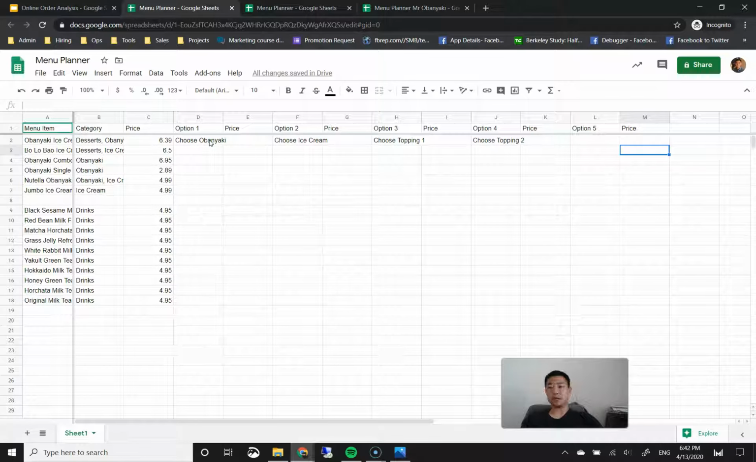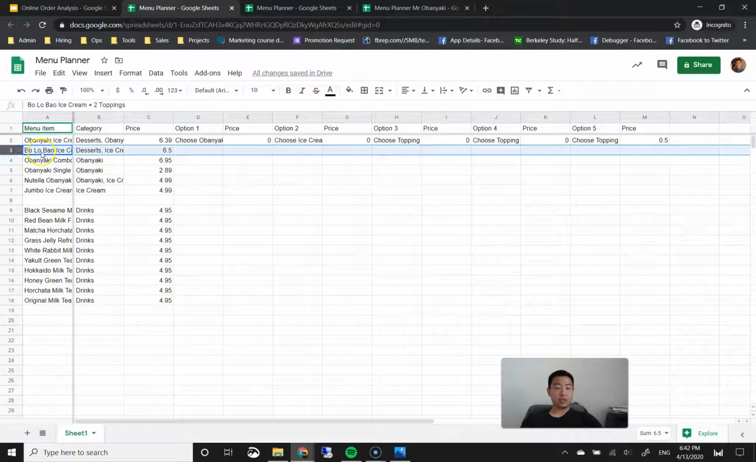I believe this place sells 3rd, 4th, 5th, and additional toppings for 50 cents each. So you can put choose topping 3, and then the price would be 50 cents, for example. Each of these options would have a 0 price tag attached to them because you already charge them the full price in this price right here. So all of these would be $0. It's just a choice.